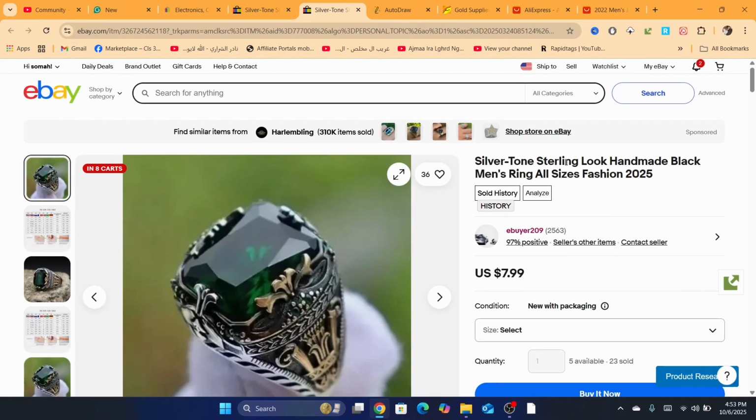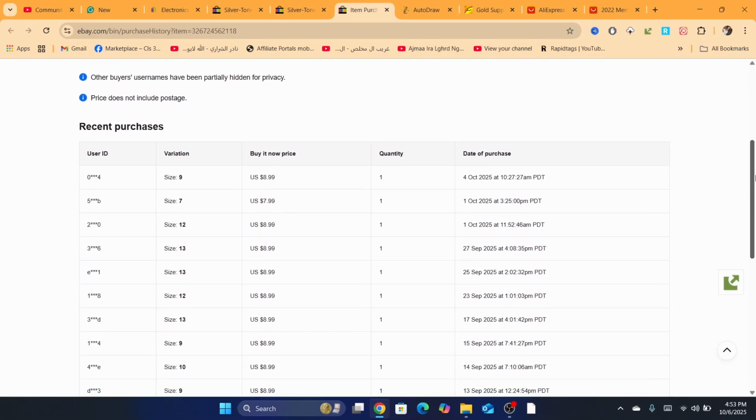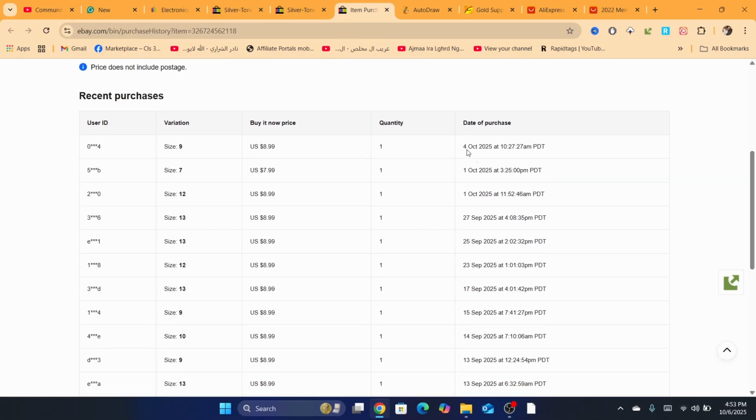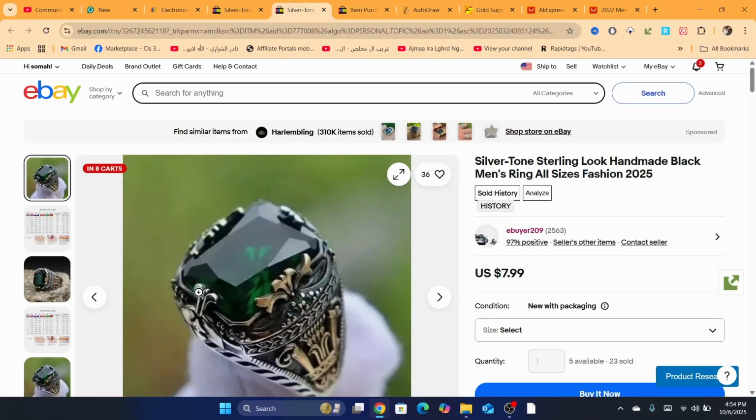And what we need to do is click on history, and after that you will be able to see when this item was sold. Okay, so this one was sold more than 3 times in the last 30 days, which is exactly what we want. We want to focus on 3 sales in the last 30 days on eBay before we even consider listing this product on our eBay store.